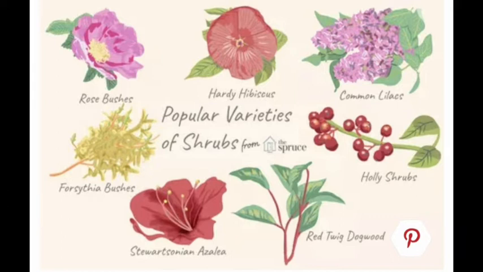Next topic is shrubs. Shrubs are very small and bushy plants. Shrubs have a small, thin woody stem and many branches. Shrubs can live for several years. The examples of shrubs are rose and hibiscus.